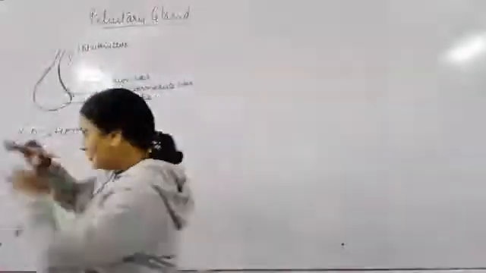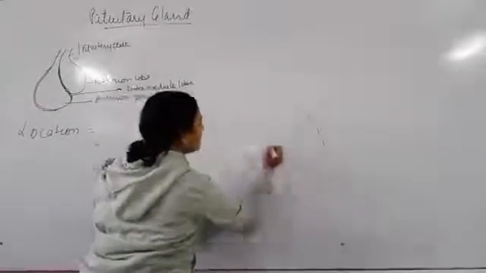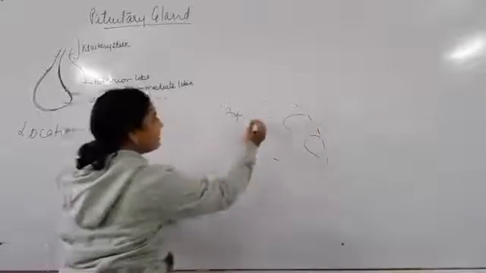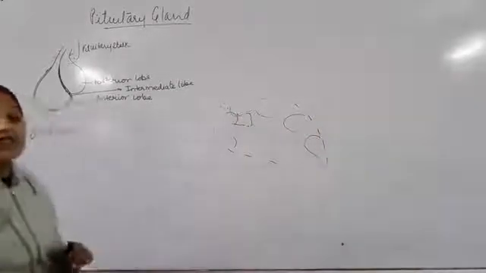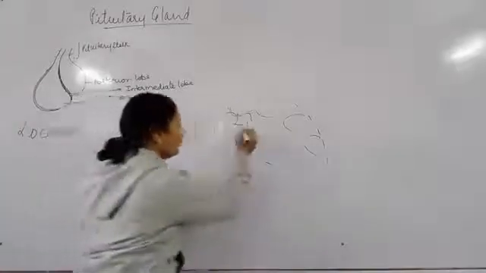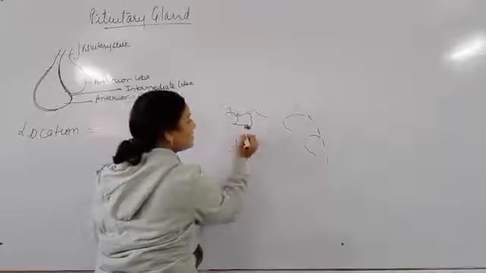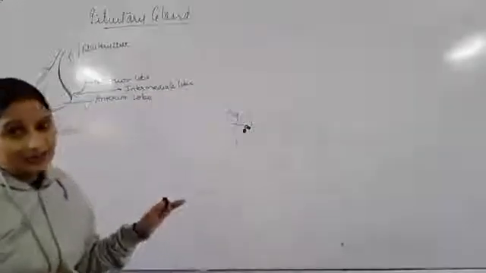If we draw the structure of the brain, and suppose all these are the cerebrum, then somewhere on this side you will find the diencephalon region, where you can find thalamus, hypothalamus, and then here there will be the pituitary gland.